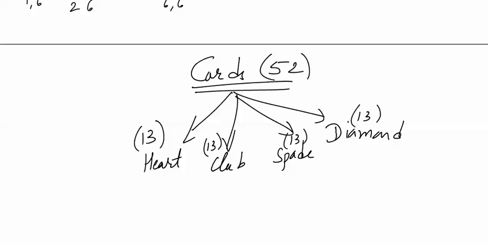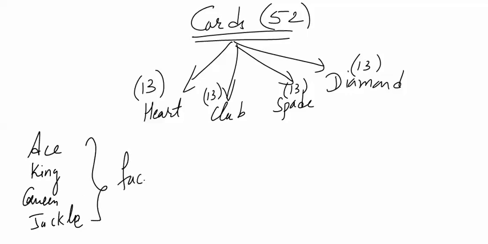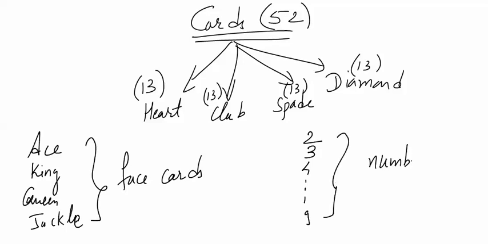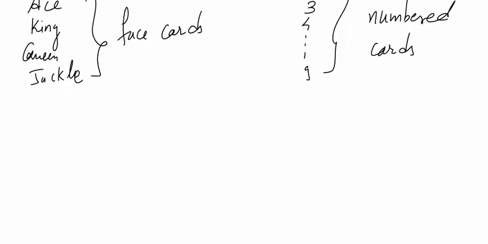Out of these 13 cards, ace, king, queen and jack, all these 4 cards are termed as face cards. The rest of the cards, which are numbered 2, 3, 4 up to 10, are called numbered cards.